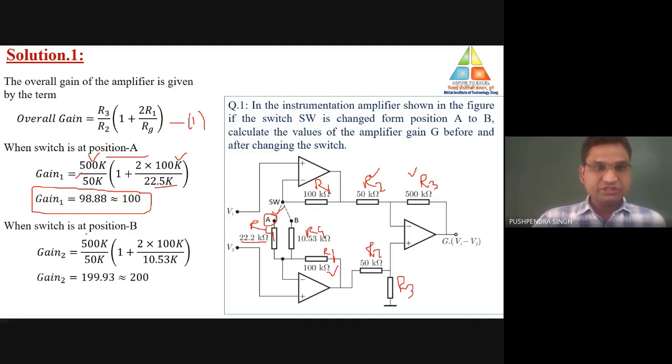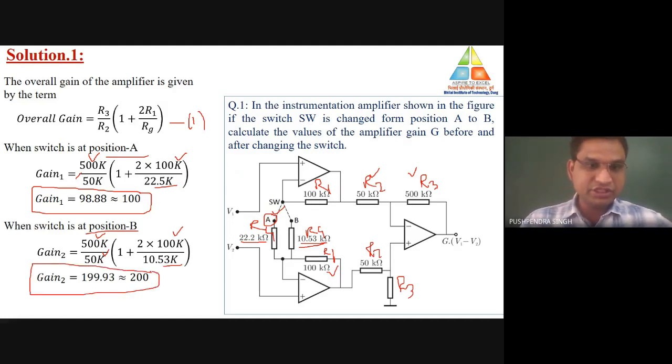Now similarly, when the switch is connected to position number B, the value of R3 is again 500, R2 is 50, 1 plus 2 into R1 is 100k. Now the Rg value is what? Rg is now 10.53k. So now substituting here 10.53, after simplifying this, the value of gain number 2 is how much? 200. So when the switch was connected to position A, the value of gain was 100. That means before it was 100 and after the switch change, gain is 200.